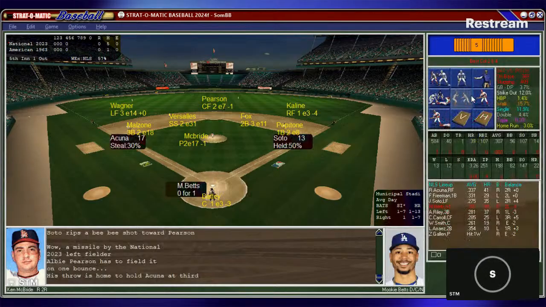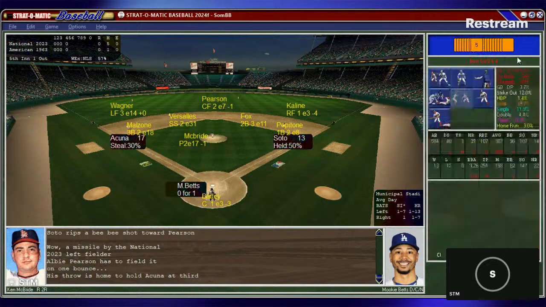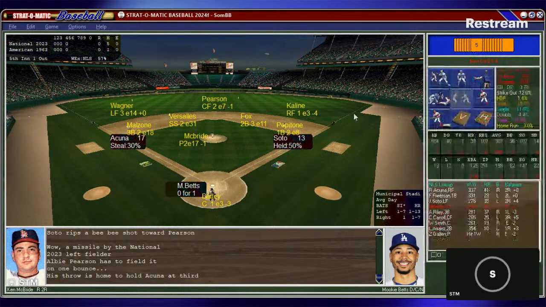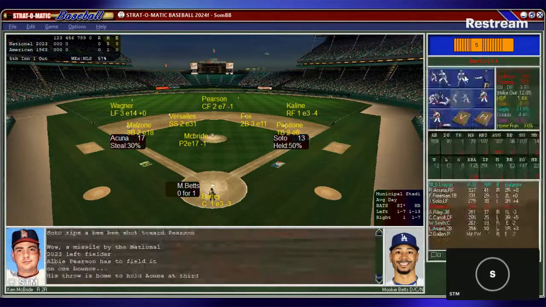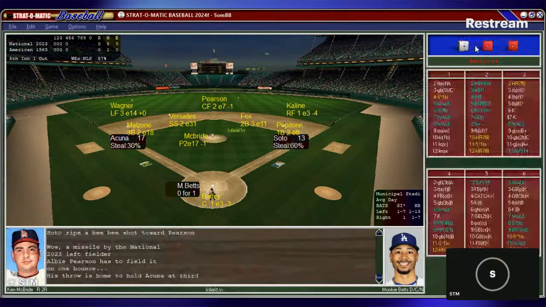Here come the NL trying to get something across, and it brings on Mookie Betts. First and third, one out. The American League, let's see if they decide they're going to play the infield. So let's go ahead and bring the infield in. I think you have to do it here in the fifth inning with one out. They're daring Mookie Betts to hit it on the ground right at somebody and get it through.